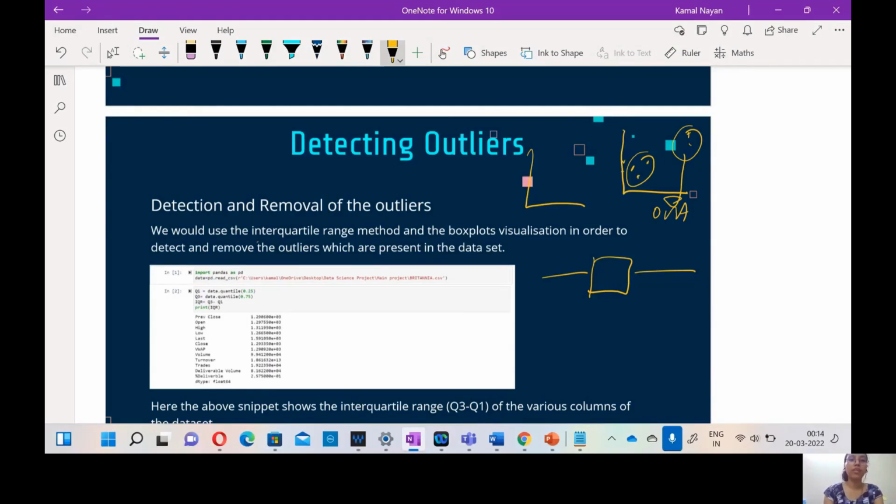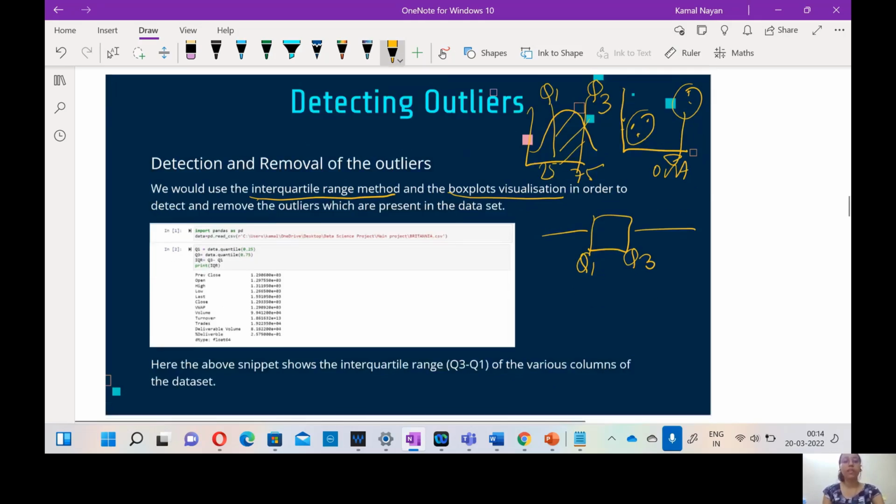And we will use the interquartile range method and the box plot visualization in order to detect and remove the outliers present in the dataset. The interquartile range method is simply the data between the 25% and the 75% of the data, and this area is called the interquartile range. The 25% is called Q1 and the 75% is called Q3. And box plot visualization simply helps us see the distribution of the data. This point is called Q1 and this point is called Q3.